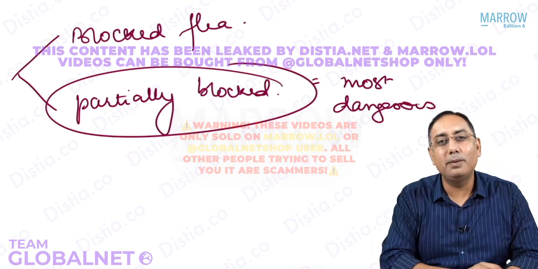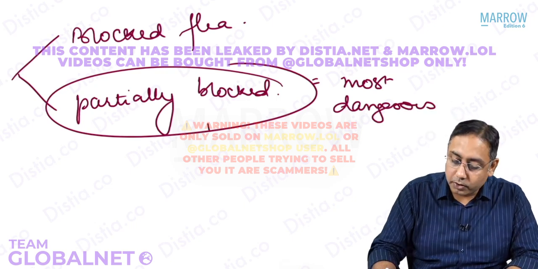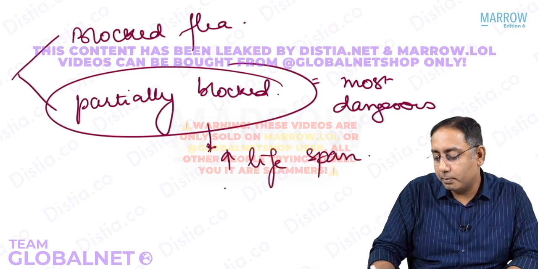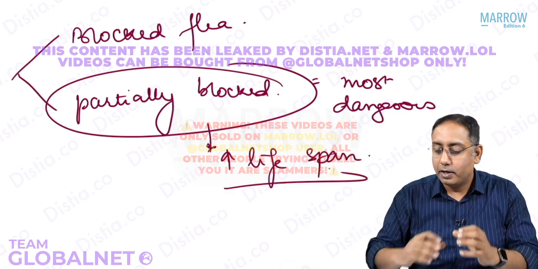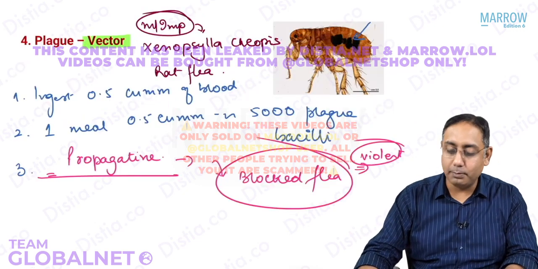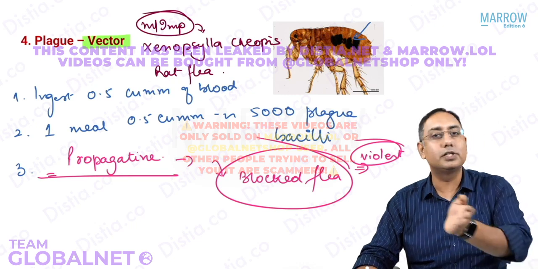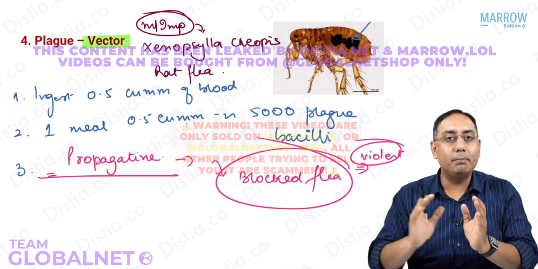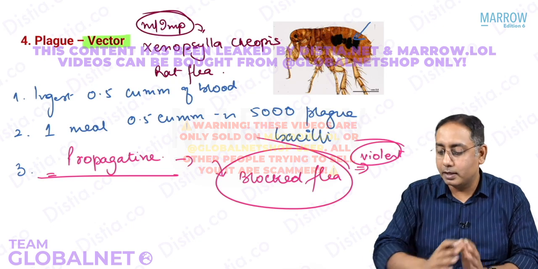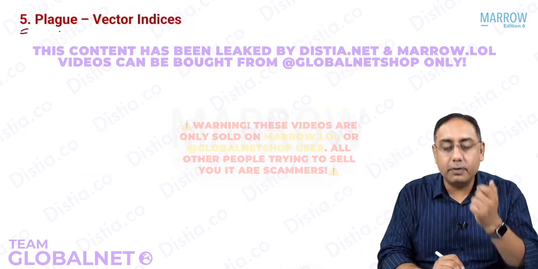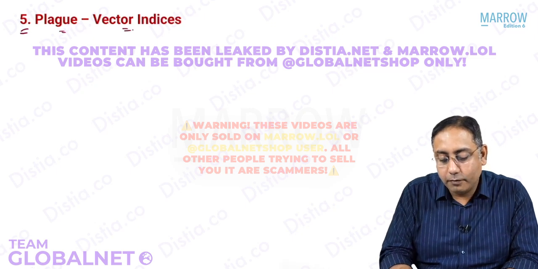Why do you think partially blocked fleas are more dangerous? Because they are going to have more lifespan. So they are going to stay with the plague bacilli for almost their entire life, whatever generation time they have. So that is the reason we say that the partially blocked fleas are more dangerous than the blocked fleas, and both are main important vectors for transmitting the plague bacilli. If you understand all this, let us move to topic number 5, the plague vector indices.